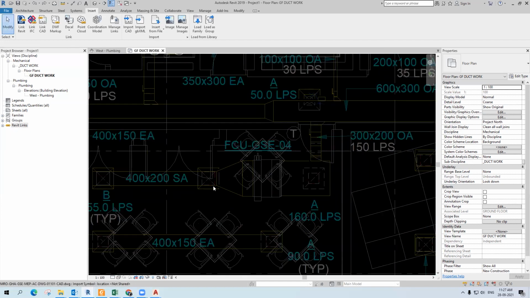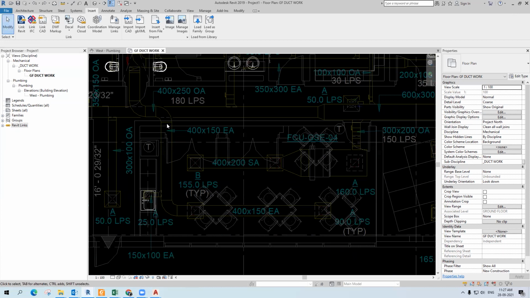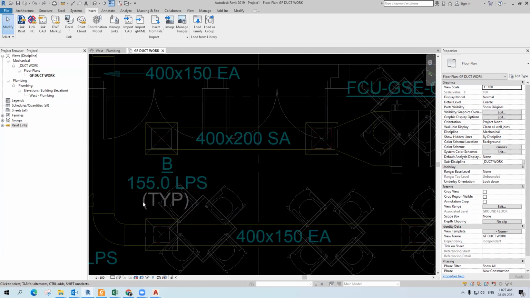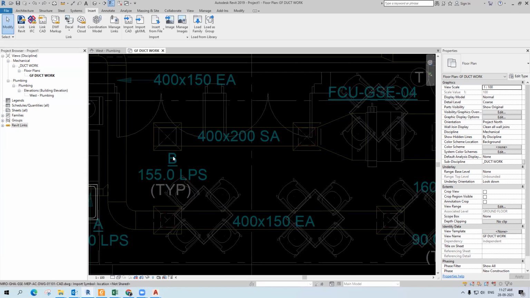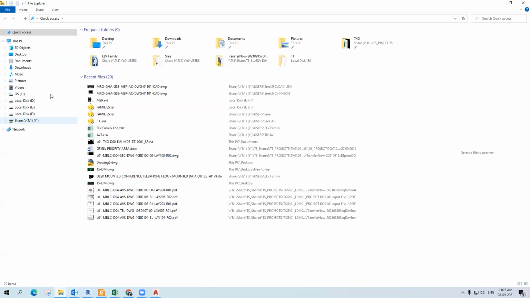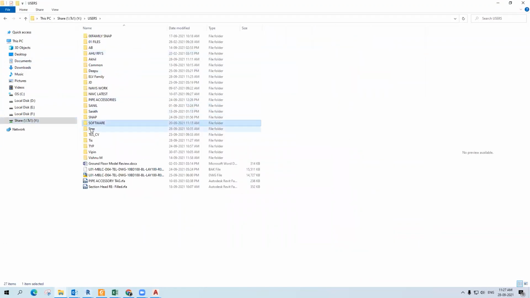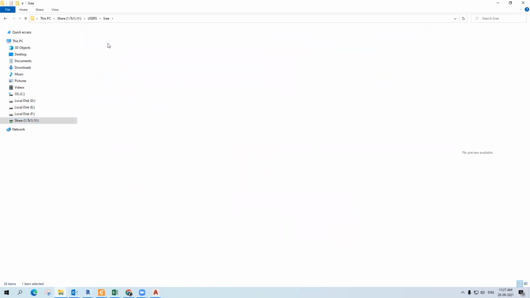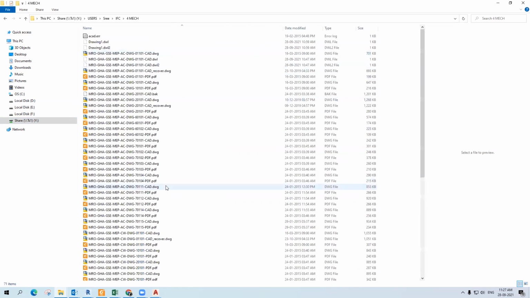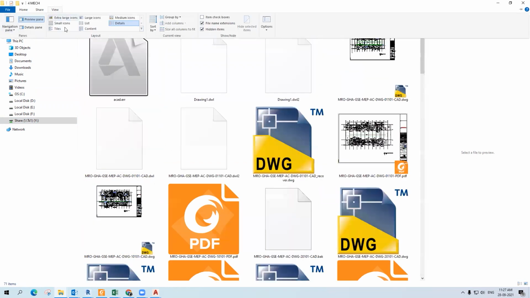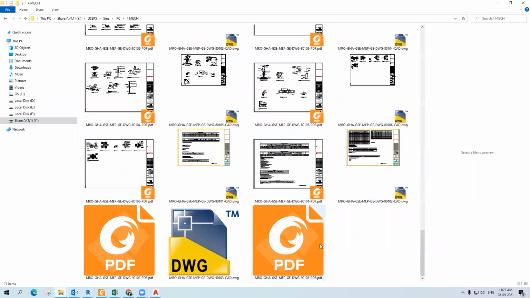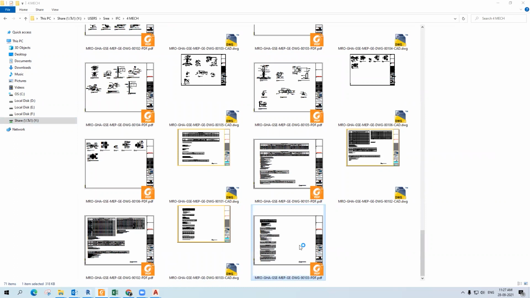Then we have a diffuser schedule. If you look at the IFC drawing, we can find the schedule for diffusers.